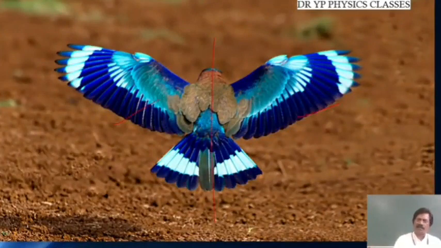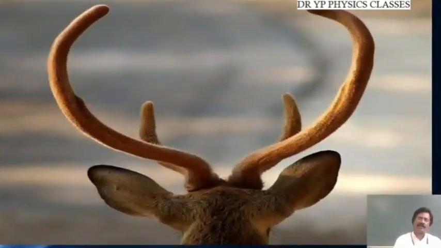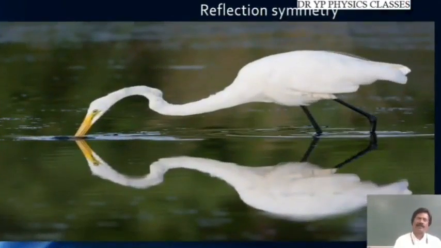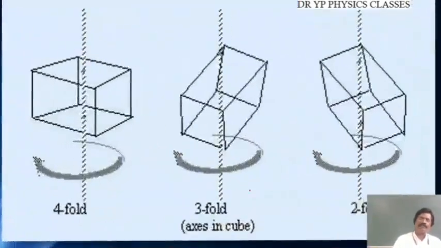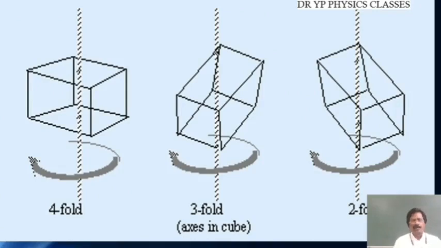Again, this one is also the same thing. This side and this side appear to be the same. Okay, symmetry. Again, at this particular point, this is a line of symmetry. This one and this one are one and the same. This is a reflection symmetry. Okay, you can see the reflection symmetry here. So, reflection image. Okay. So again, this is a reflection symmetry.